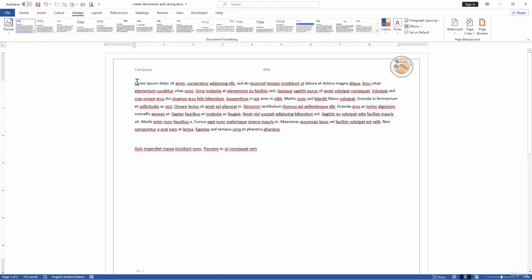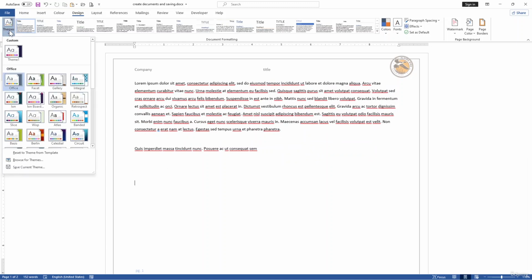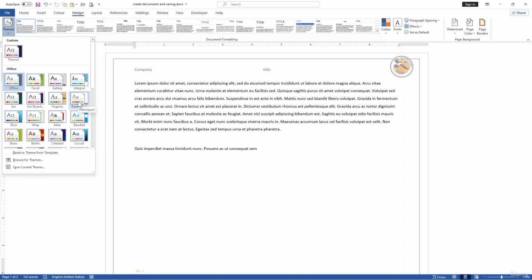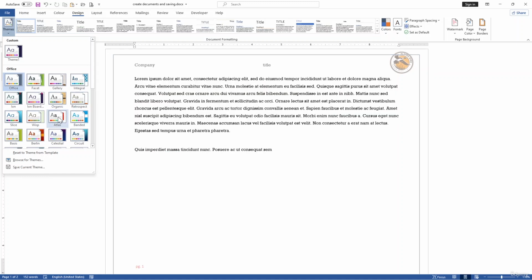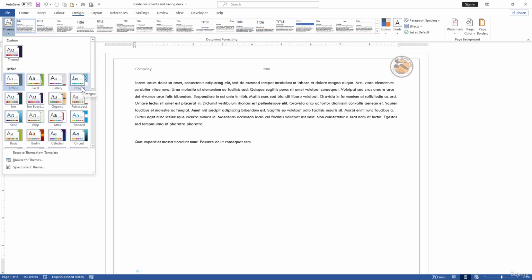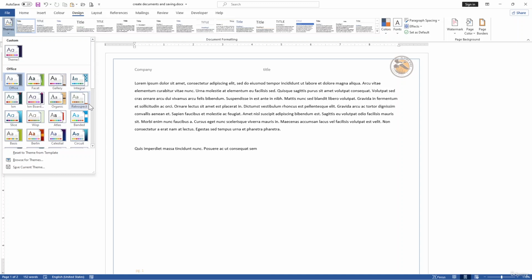So for example, let's click over the themes, and now as I move my cursor over the different themes, you can easily see that it changes the font and also the different styles. So for example, let's use the Retrospect theme, this one. Now here we have this one.